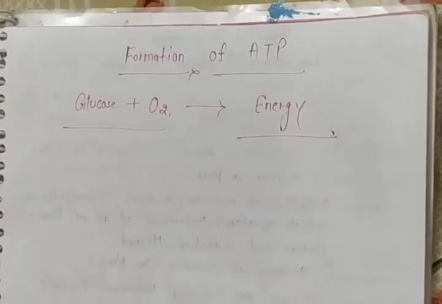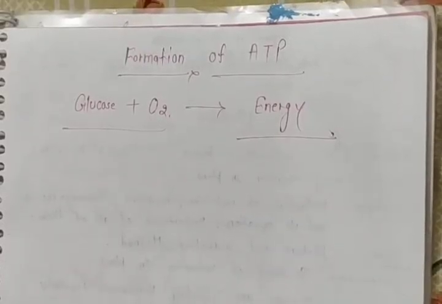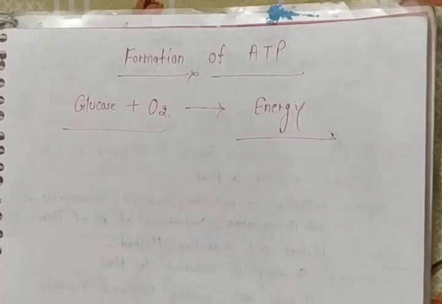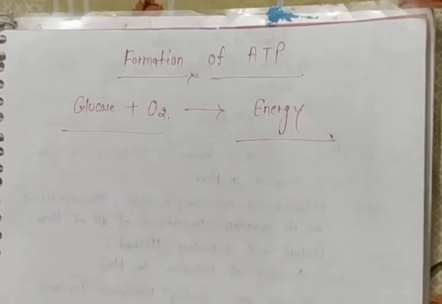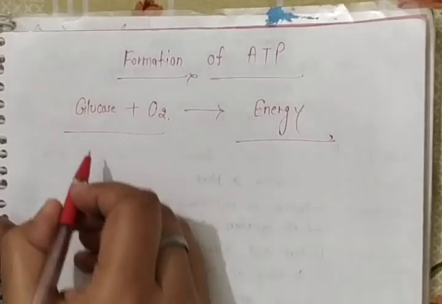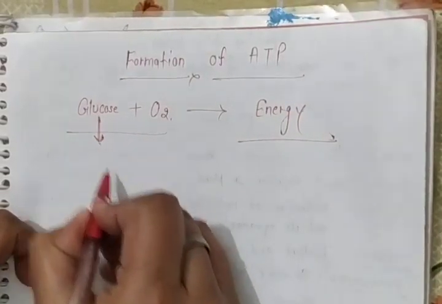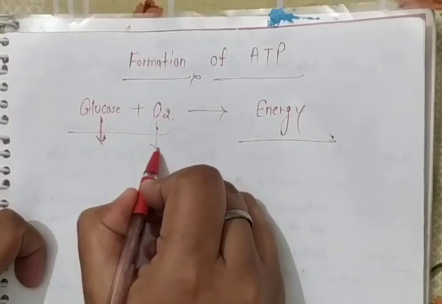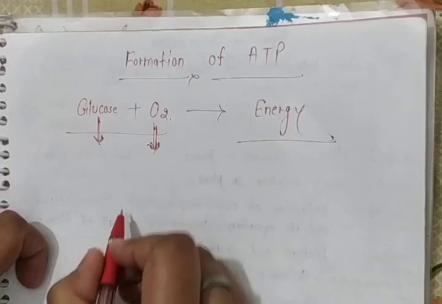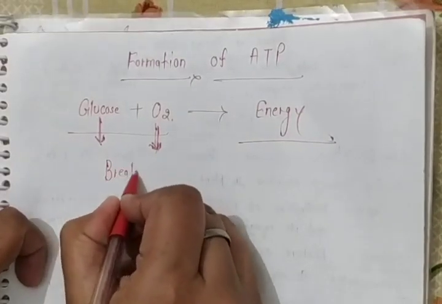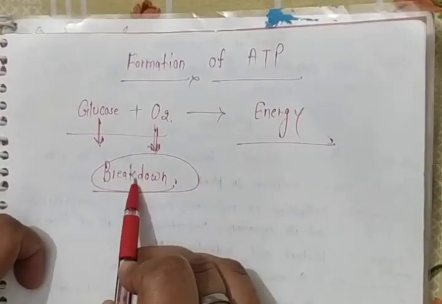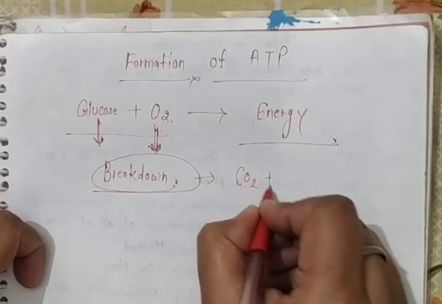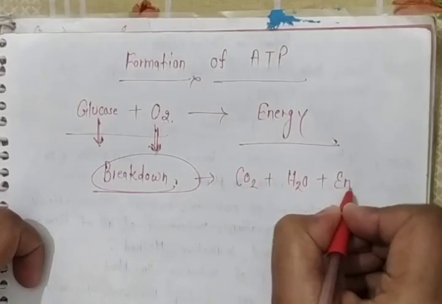Hello students, today again I am here with some new part of our chapter, and firstly I will tell you about the formation of ATP, how ATP forms. Actually, in the previous part I already told you about the complete mechanism of respiration. So after cellular respiration, when glucose reaches the cell and oxygen gas reaches the cell, then breakdown of glucose occurs in the presence of oxygen, and it forms carbon dioxide, water and energy.